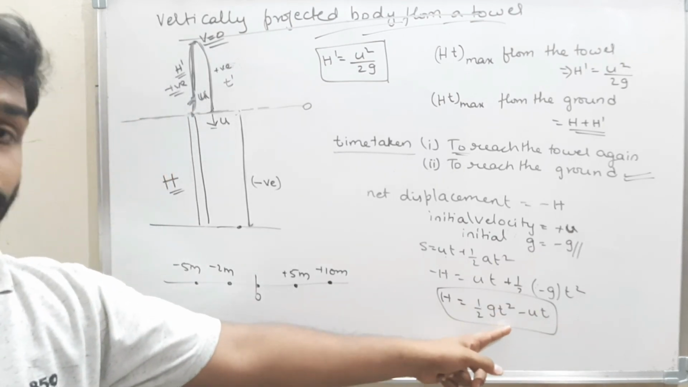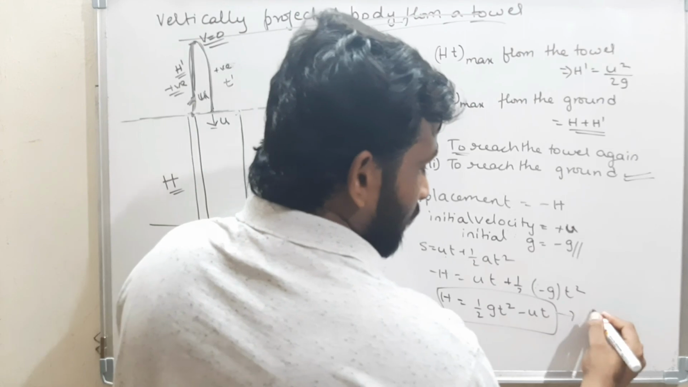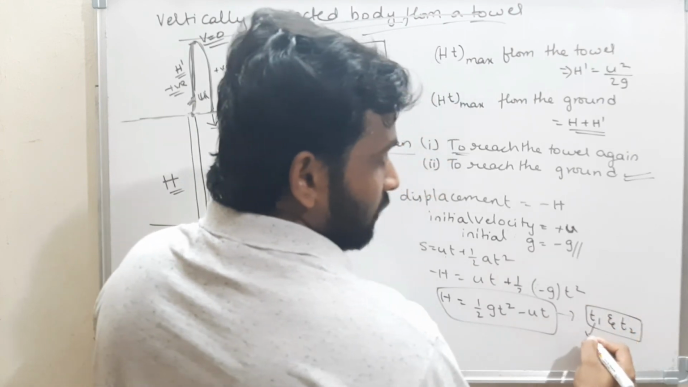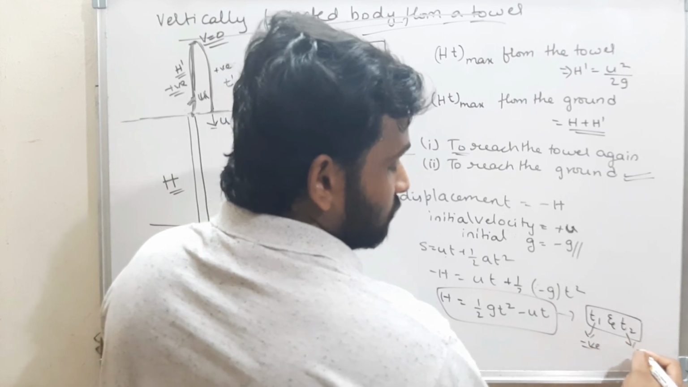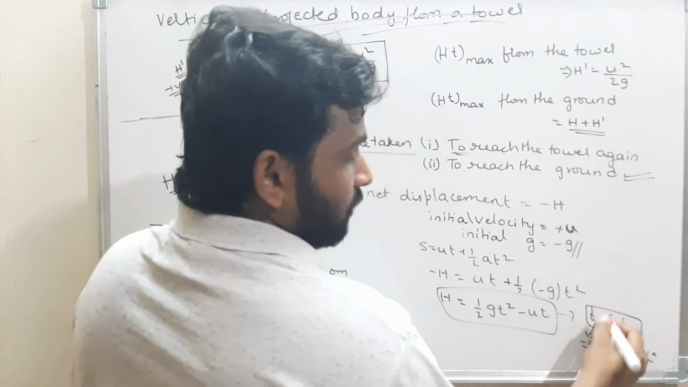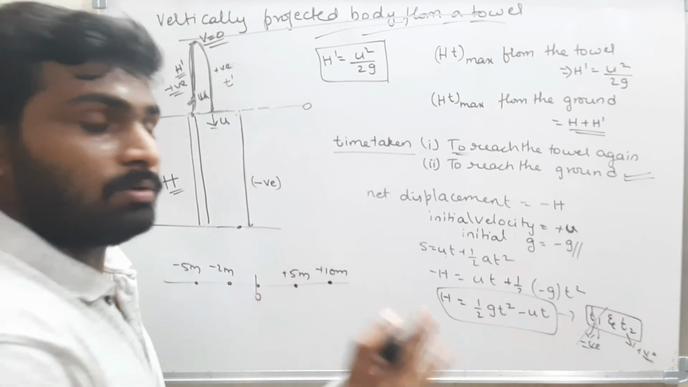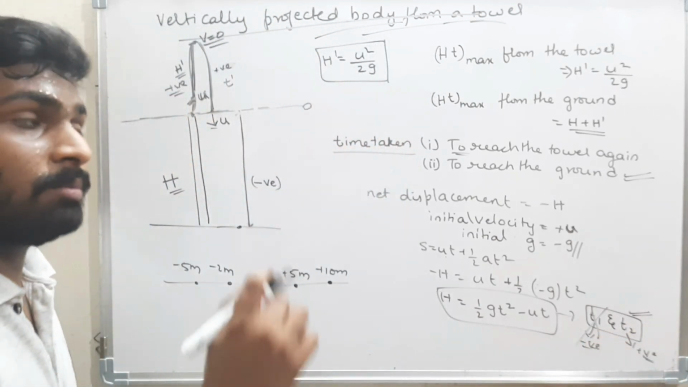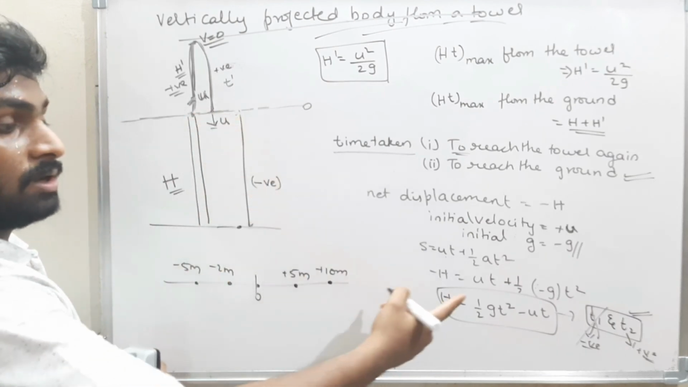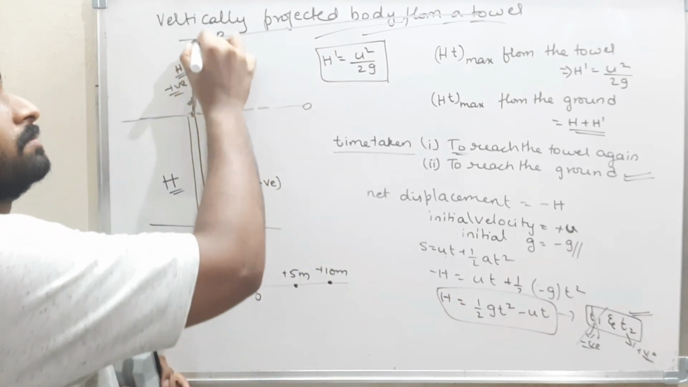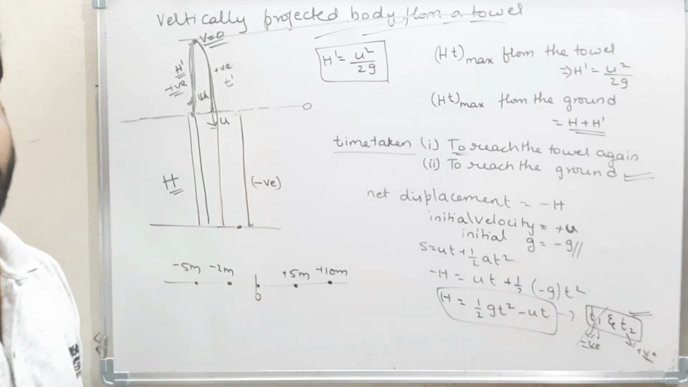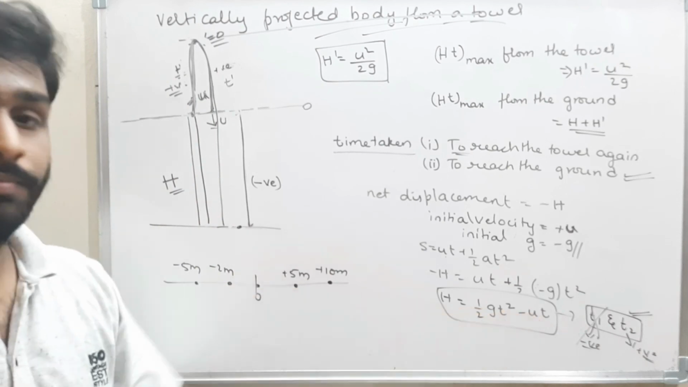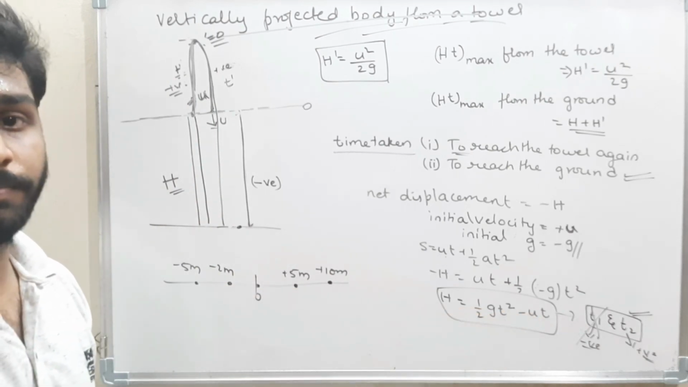Now, if I solve this equation, I will get two times, that is t1 and t2. One time you will get as negative and one time as positive. The negative time you should not take. Time can't be negative. Therefore, the answer is t2, which is the positive value. Therefore, the time taken by the body to reach the ground from here is t2. The total time is t2. I think this is clear.